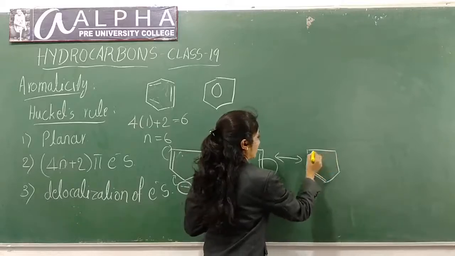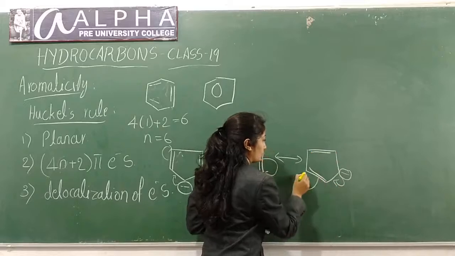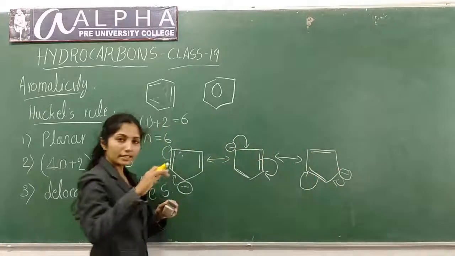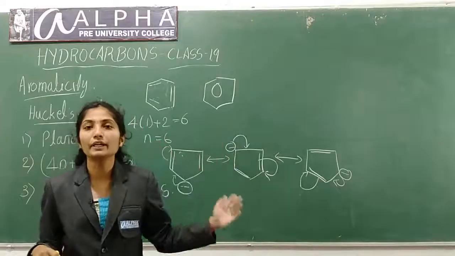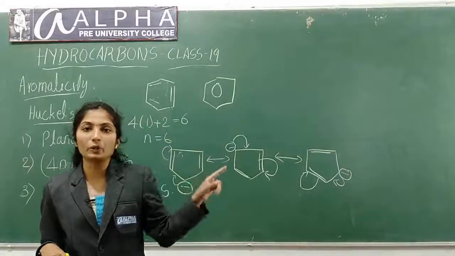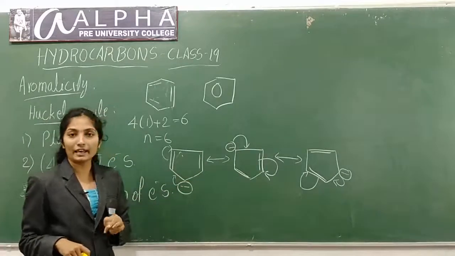Double bond, negative charge, and again this will move here and this will move on this. In this way, delocalization of electron continues. Electrons will be delocalized. So this is a planar molecule and delocalization of electron is there.